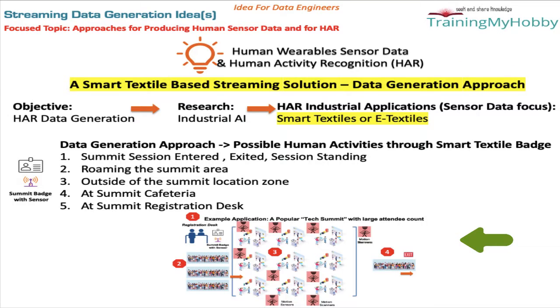Based on the Tech Summit example application, we can define the following human activities for our data generation approach: summit session entered, exiting, standing in the session, roaming the summit area, outside of the summit location zone, at summit cafeteria, at summit registration desk. These are all possible human activity recognitions which we can do with our generated data.